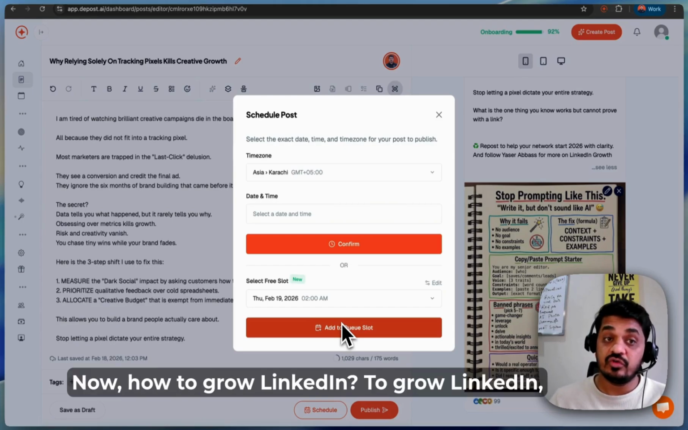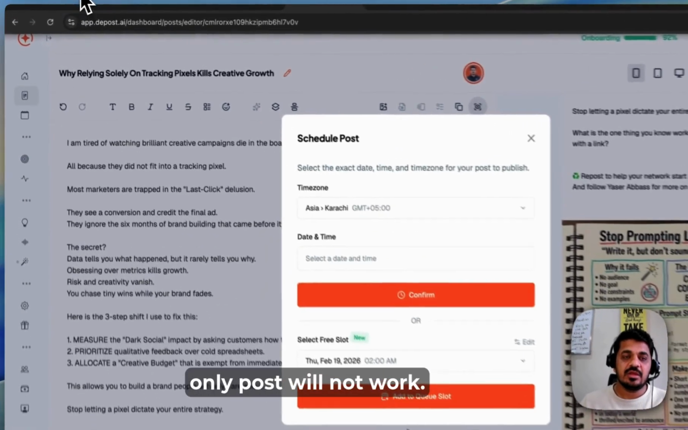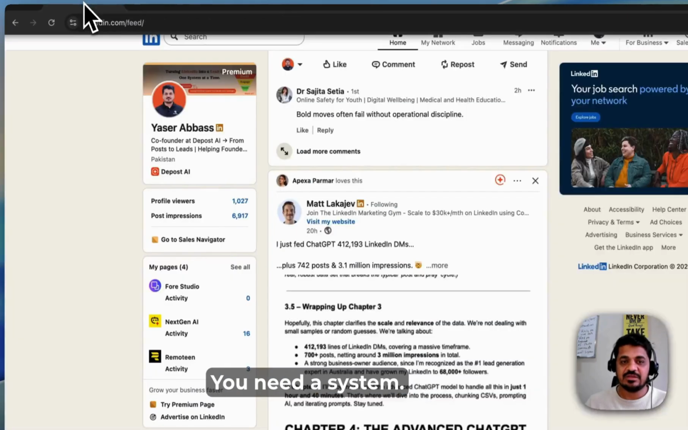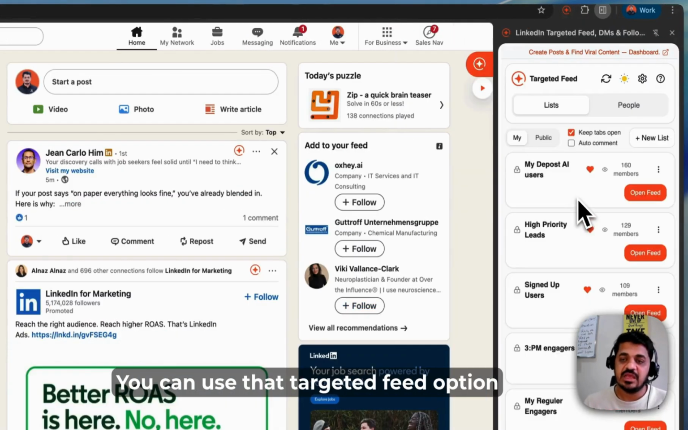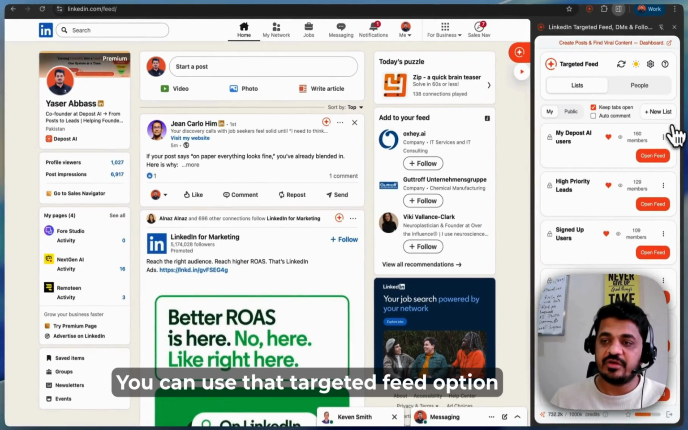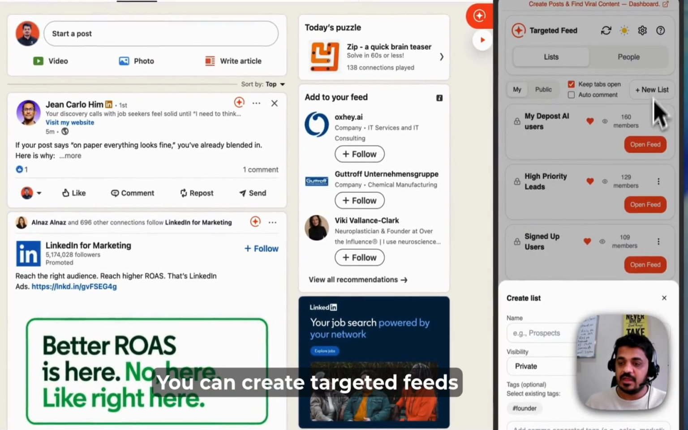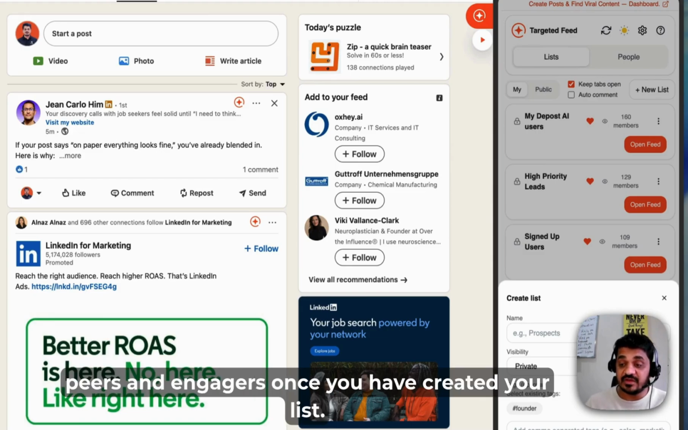Now, how to grow on LinkedIn. To grow on LinkedIn, only posting will not work. You need a system. We have a targeted feed option. You can use that targeted feed option to grow on LinkedIn. You can create targeted feeds of your prospects, peers, or engagers.